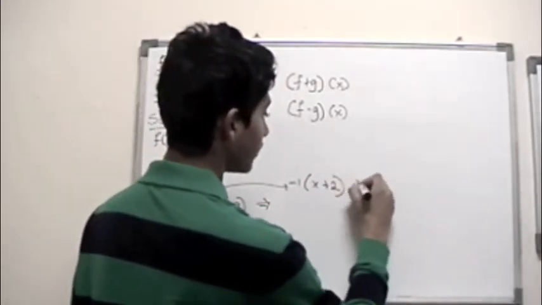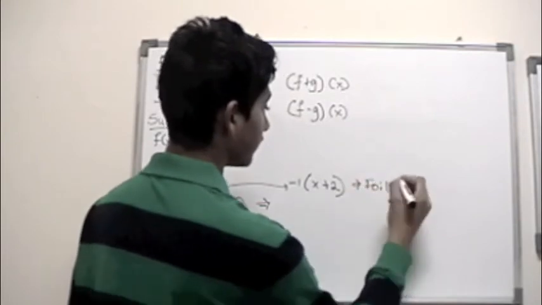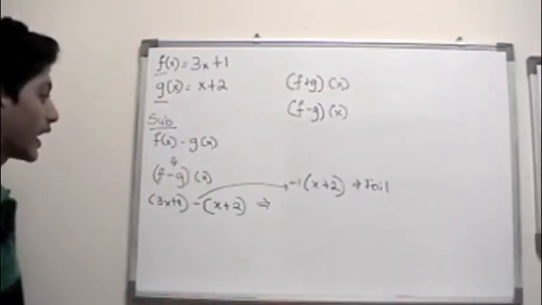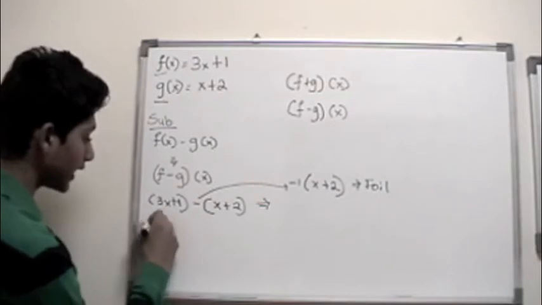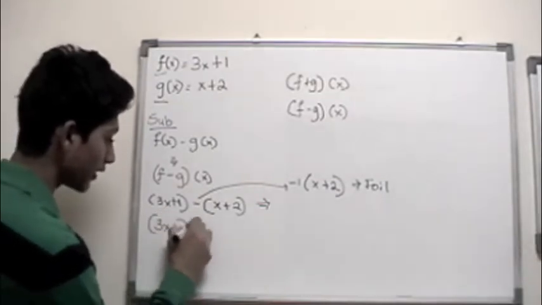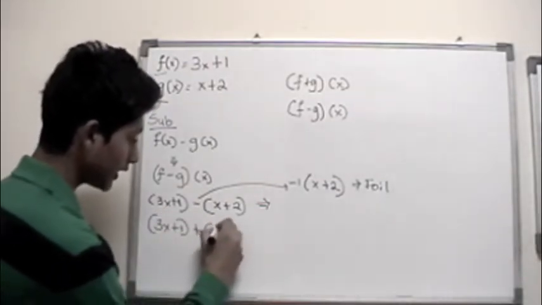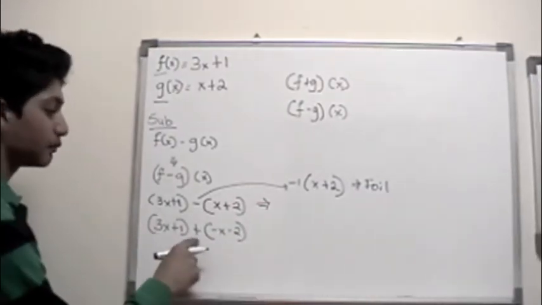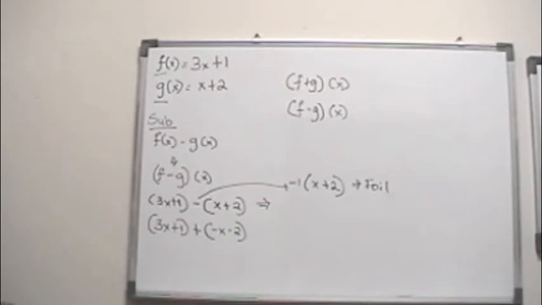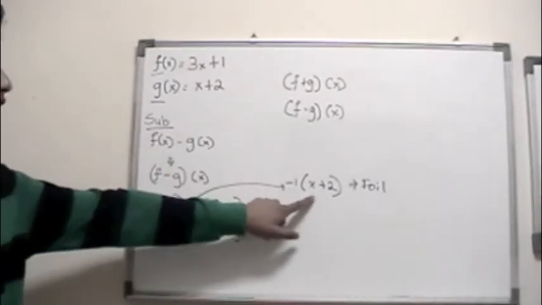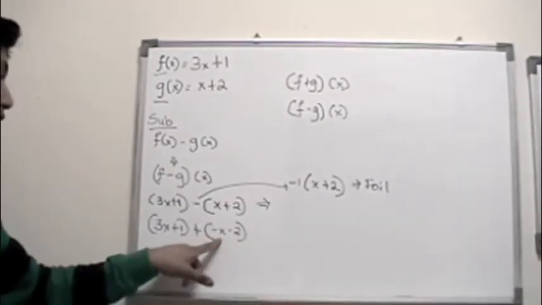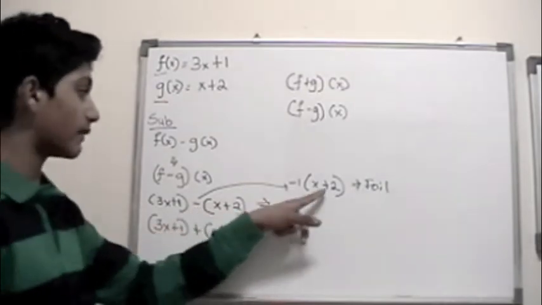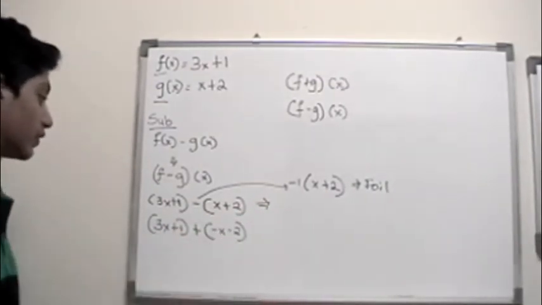Basically, you're using the distributive method. If you do that, you'd end up with 3x plus 1 plus negative x minus 2, because you distribute the negative 1 times x, which becomes negative x, and negative 1 times 2, which becomes negative 2.